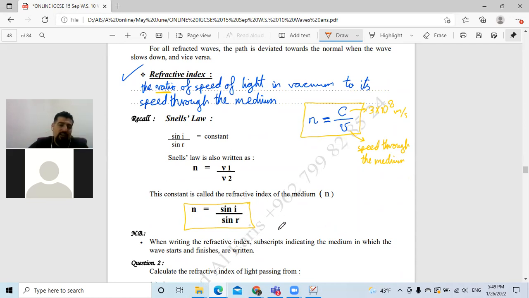But I prefer another formula that sometimes it's useful to use, because this formula n equals sine I over sine R, I can only use it when the light travels from a fast region to where? To what? To a slow region, and that makes sure that I is greater than what? R.